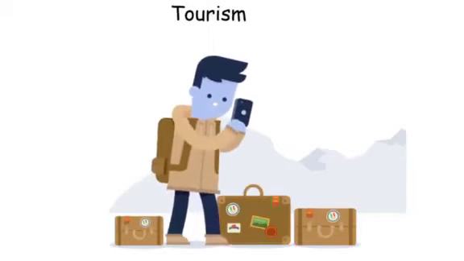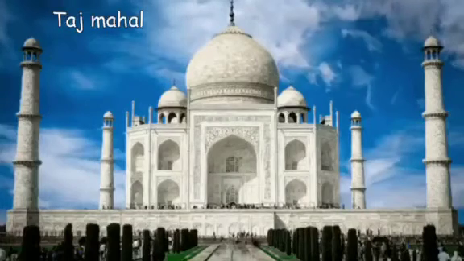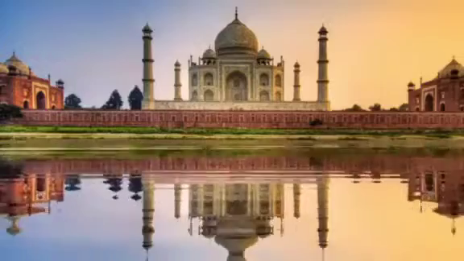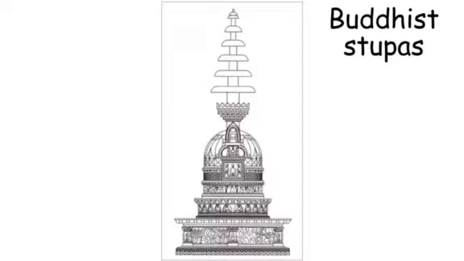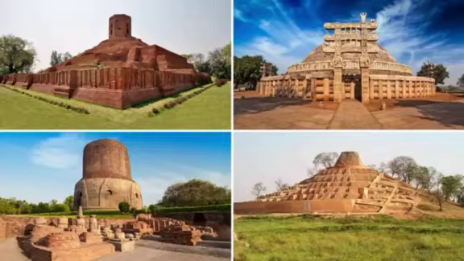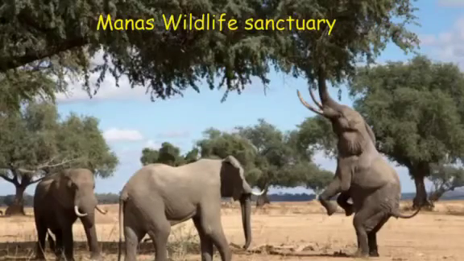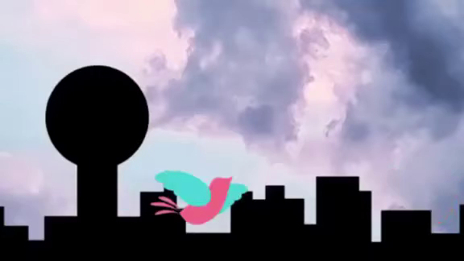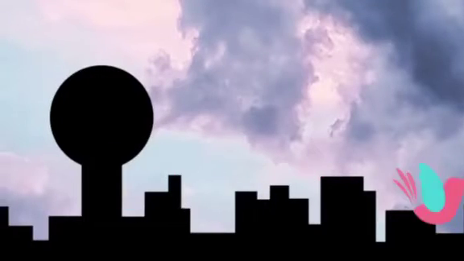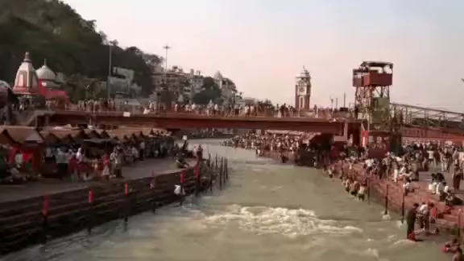Tourism is an important activity on the basin. Taj Mahal on the bank of river Yamuna in Agra. Buddhist stupas in Uttar Pradesh and Bihar. Kaziranga and Manas wildlife sanctuaries are some places worth seeing. There are various industries like silk, cotton, and tech industries.